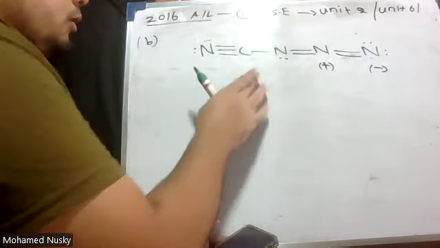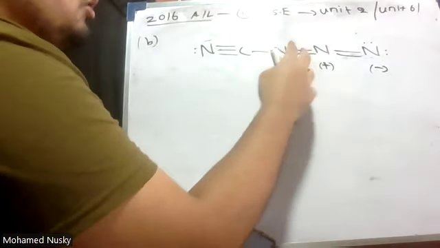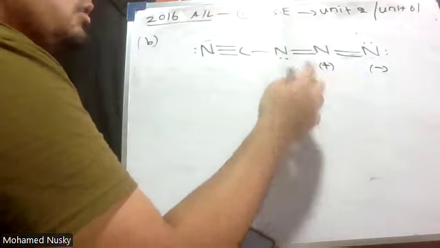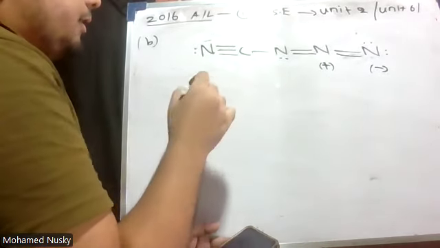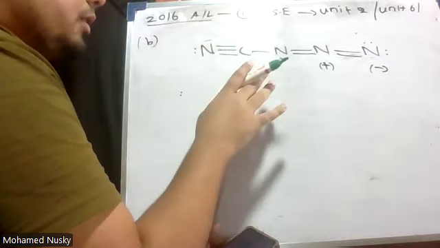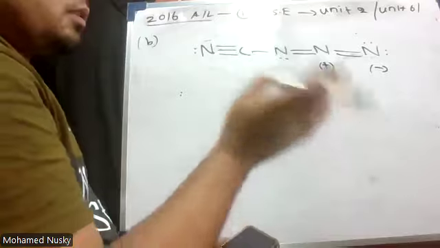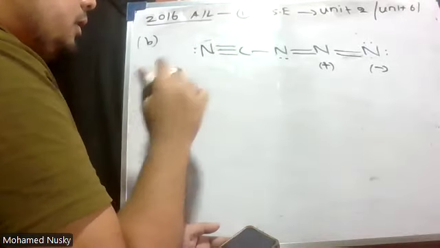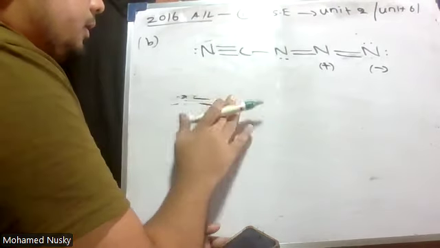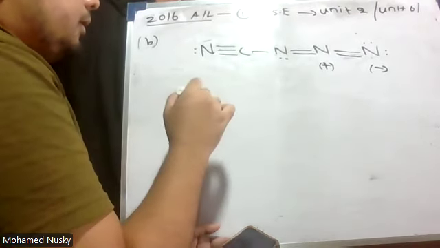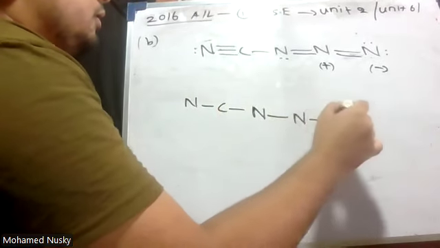And also, you might have some other doubts, like why you distribute the lone pair to 2 different nitrogen atoms. I could distribute to a single nitrogen, no? So let's check it. Here, initially I have drawn the stable structure. Now I'm going to show why the other structures are not stable. Let me draw the skeleton. Then nitrogen, carbon, nitrogen, nitrogen, nitrogen.